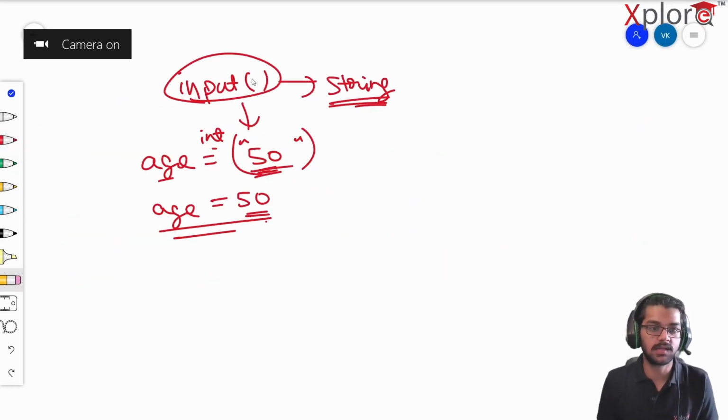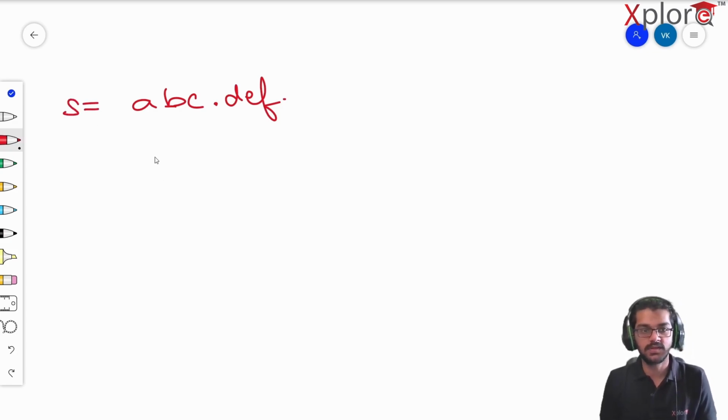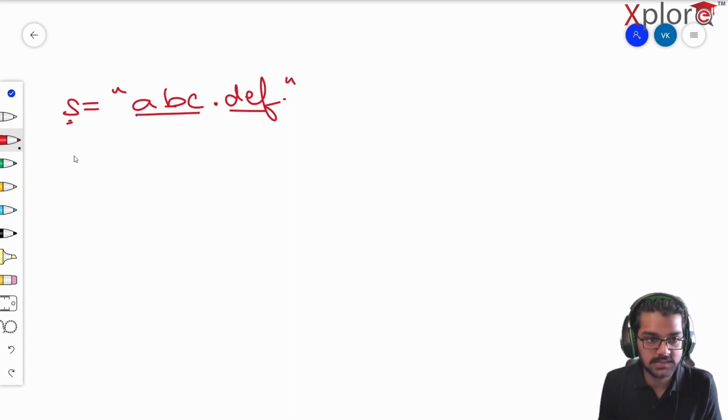Suppose you are given a very small string, A, B, C, then a dot, and then D, E, F. Suppose this is stored in a string called S. This is nothing but a string stored in a variable called S. What if I say, give me ABC and DEF separately? How will you do that? Well, you can do it in this way.